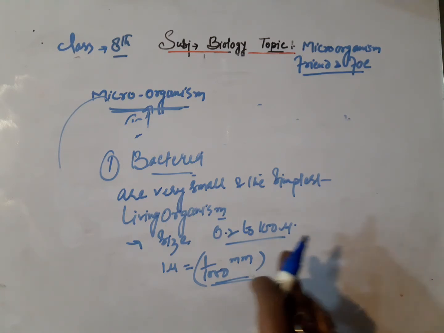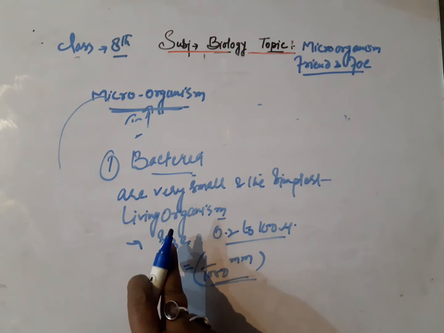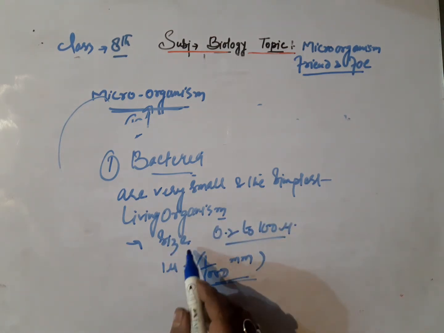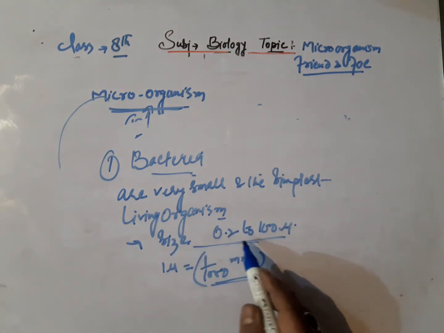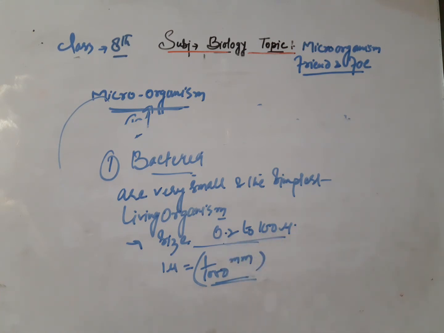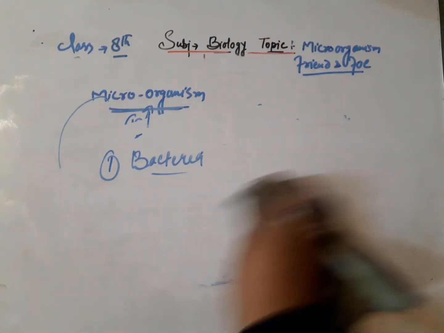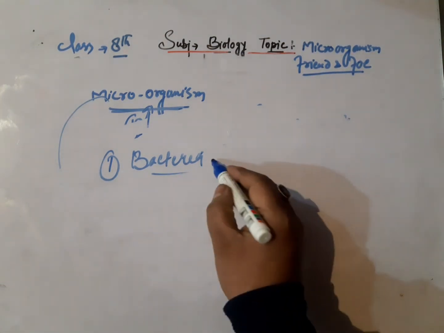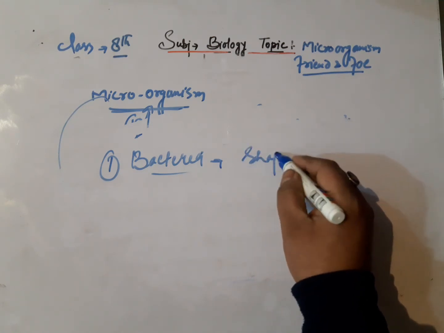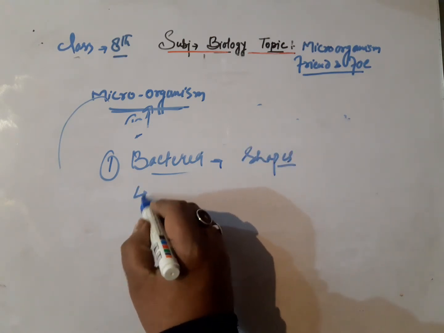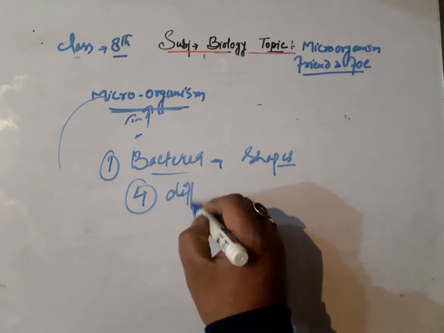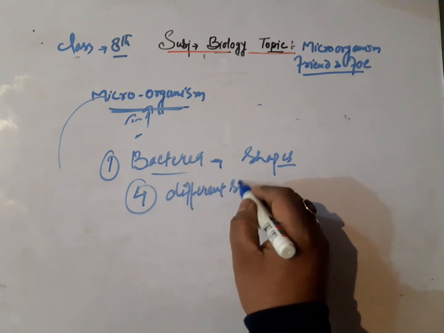So they are single cellular organisms. They are very small and the simplest living organisms. And usually the size of the bacteria is between 0.2 to 100 microns. And as far as the shapes of the bacteria are concerned, they are found in four different shapes.